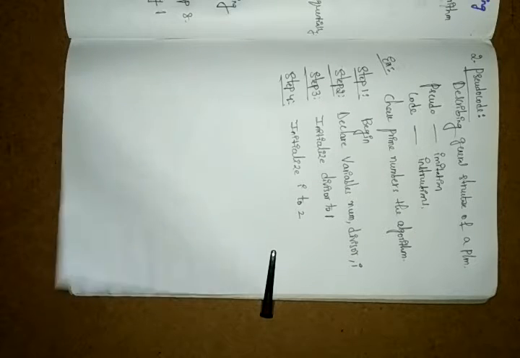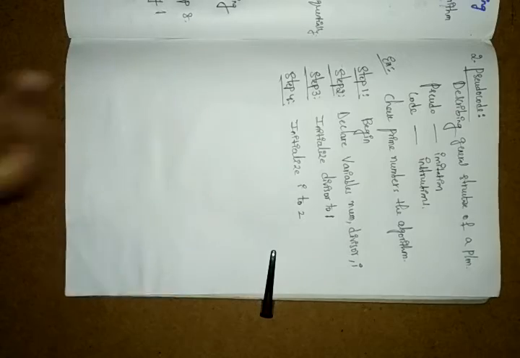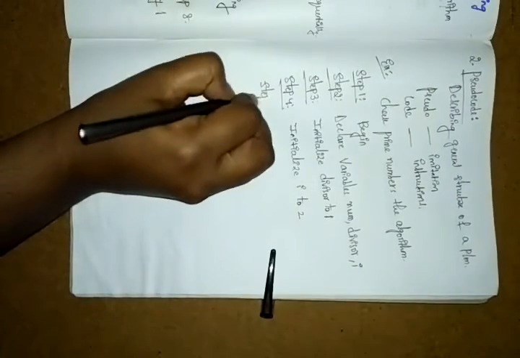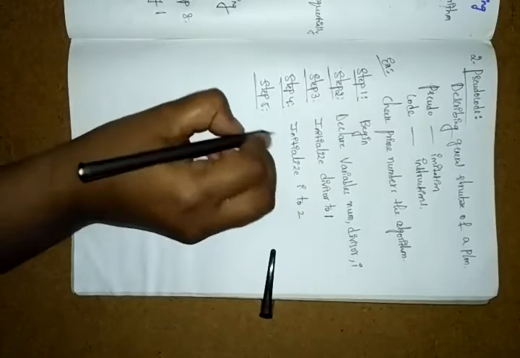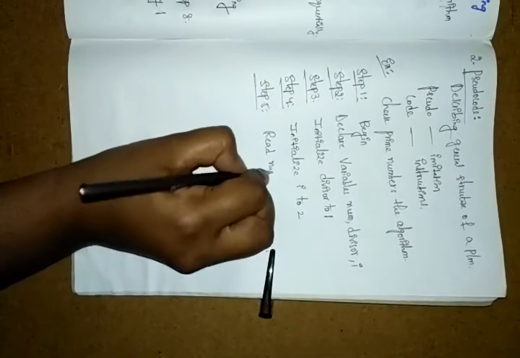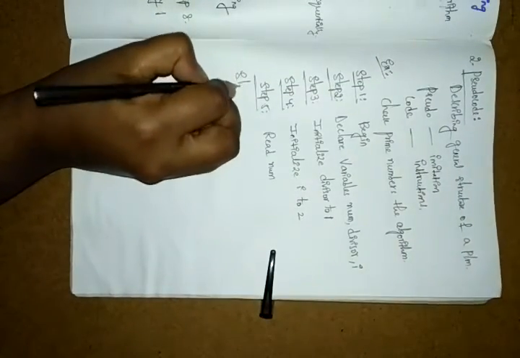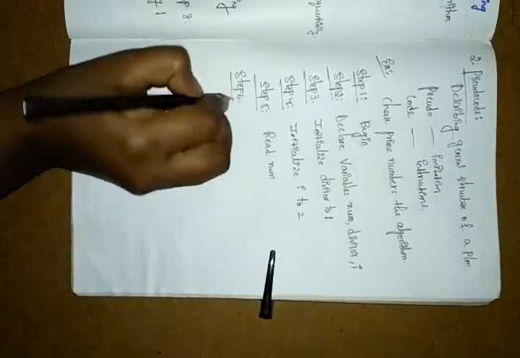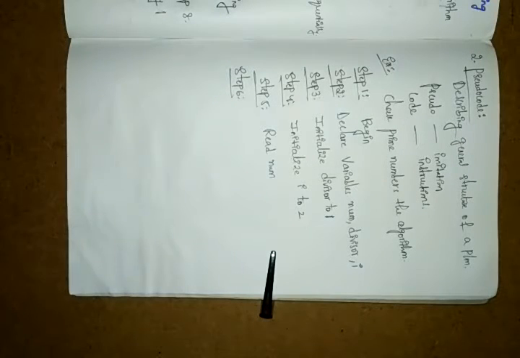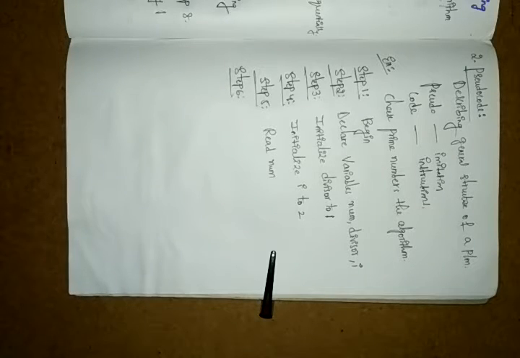Then in step 5, read num. Whatever number you have, you have to read that one. In step 6, you declare the variables and initialize the values of the divisor and I. At last, you have to write the num value.